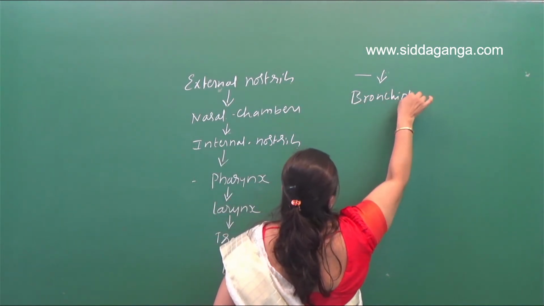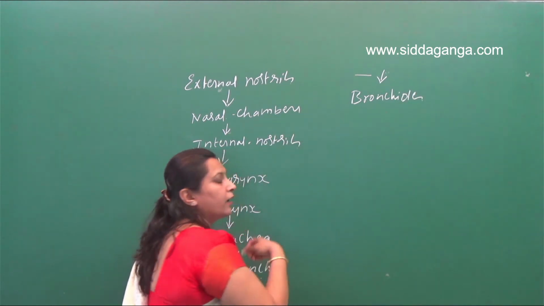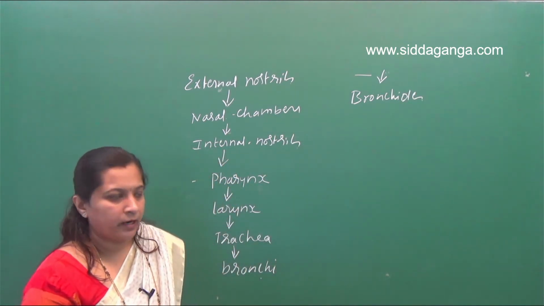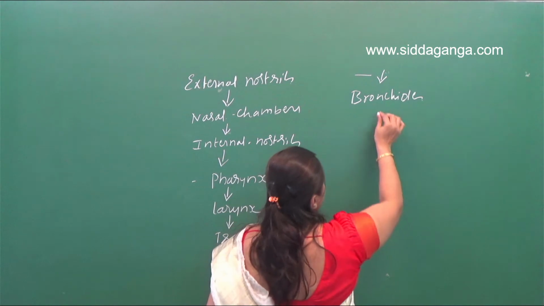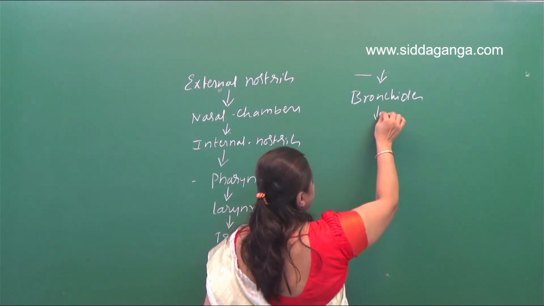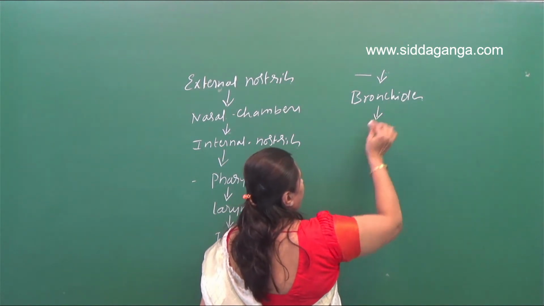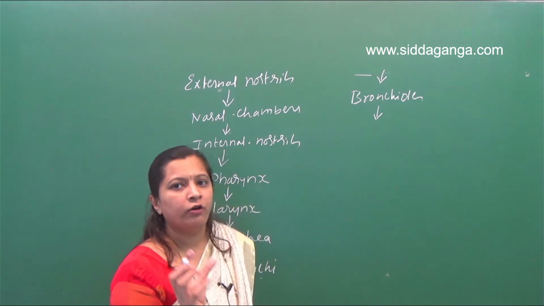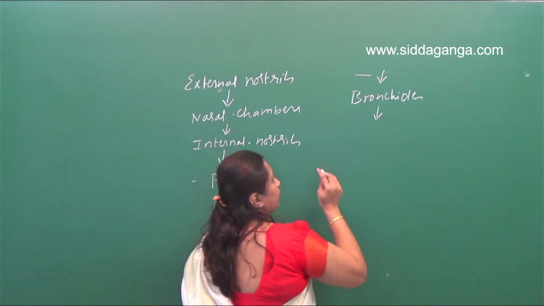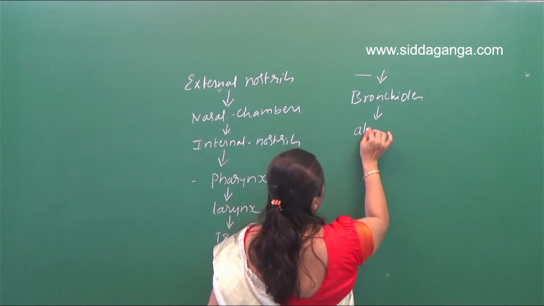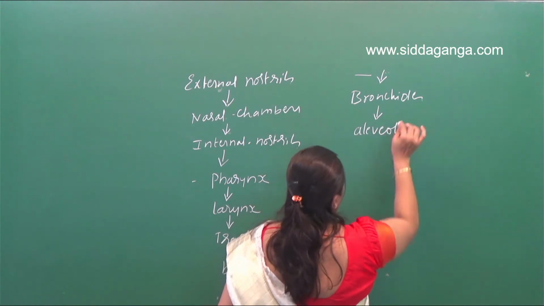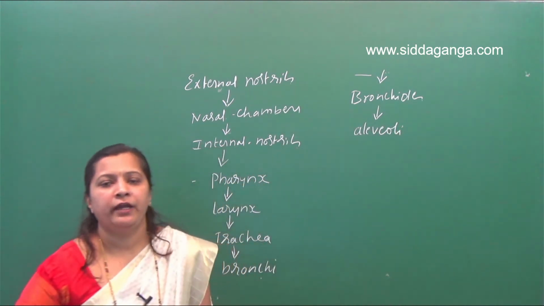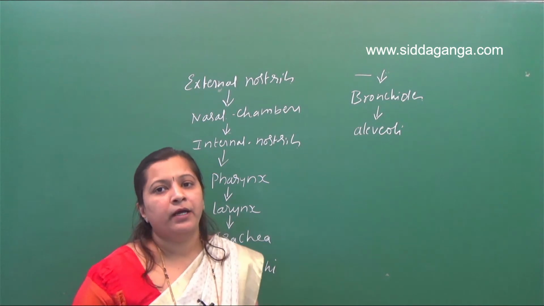Bronchioles. Then these bronchioles open into thin walled bag like structures or balloon like structures. They are called alveoli. Okay, this is the passageway of air in humans.